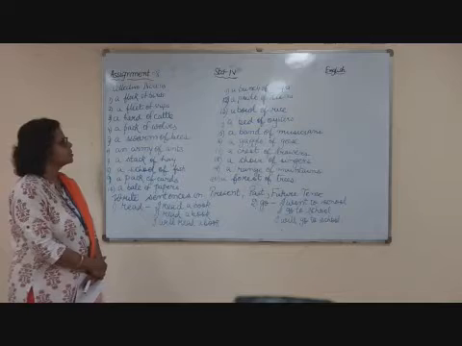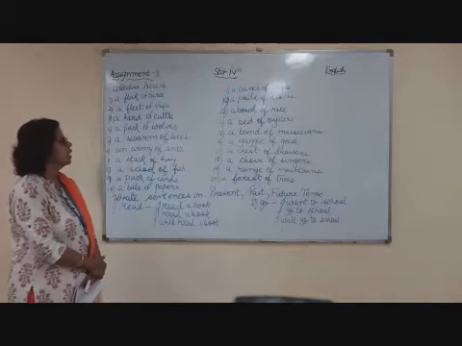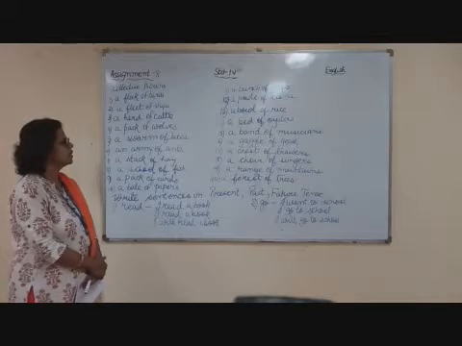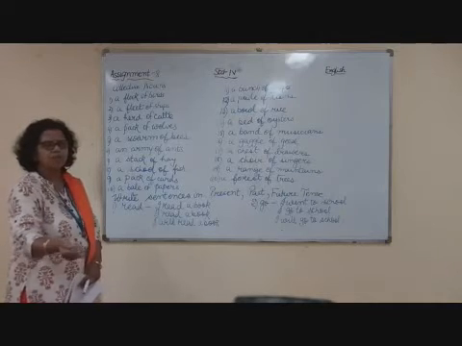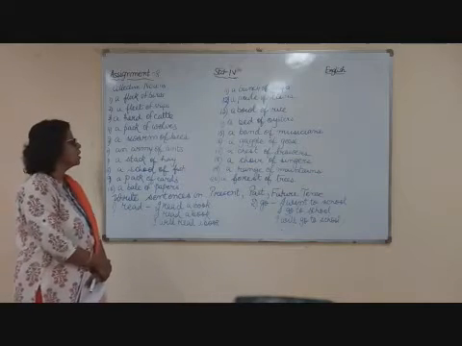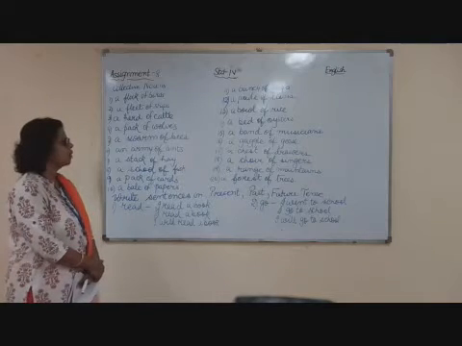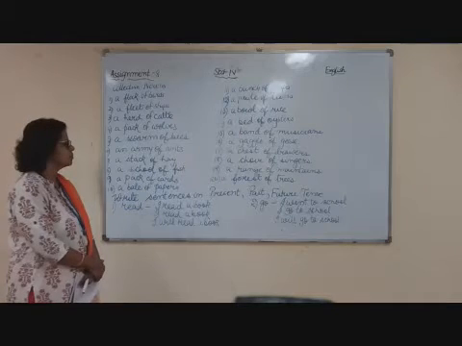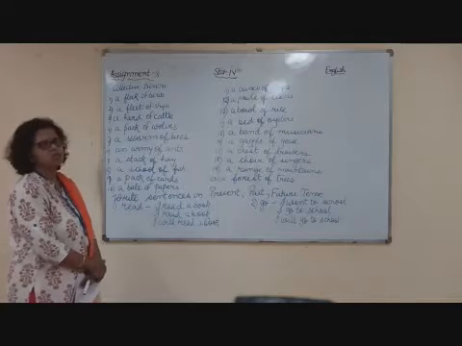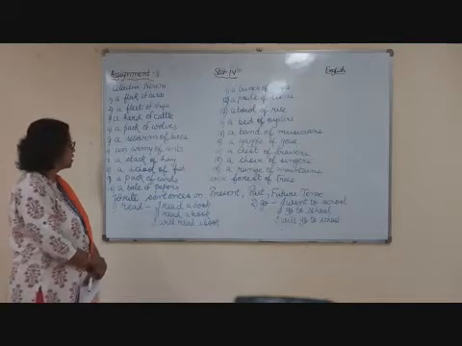Number 15 is a band of musicians. Number 16, a gaggle of geese. Number 17, a chest of drawers. You must be having a chest of drawers at home in a table. Number 18, a choir of singers. You sing in the assembly, a choir of singers. Number 19, a range of mountains. And number 20, a forest of trees. So these are all collective nouns.